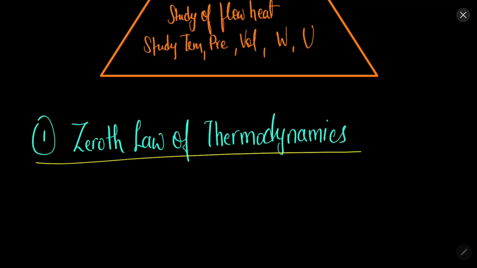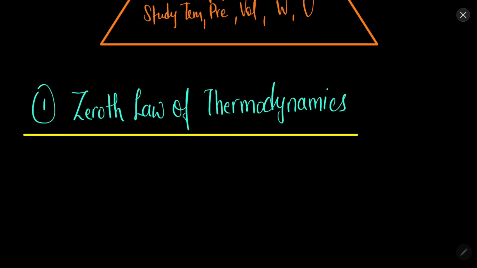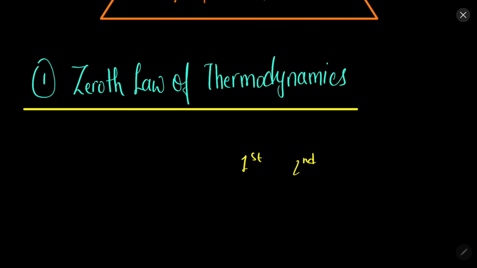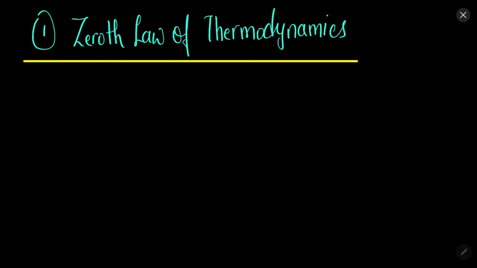Now it is interesting why it is called the zeroth law, because two laws were discovered before the zeroth law, and they were named the first law and the second law. It was later found out that the zeroth law is an even more fundamental, simpler law of thermodynamics. So people thought it would become very confusing if this law is called the first law, and then the first law is called the second, and then the second is called the third. So people thought, let's call this the zeroth law. Therefore this zeroth law is there in thermodynamics. It is quite simple.